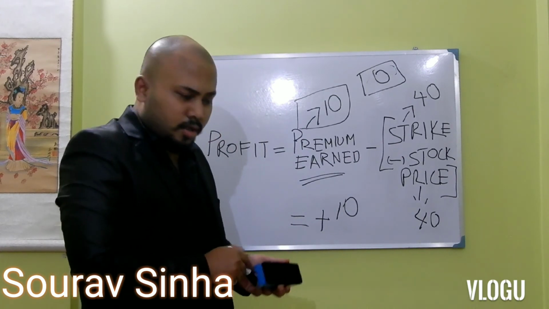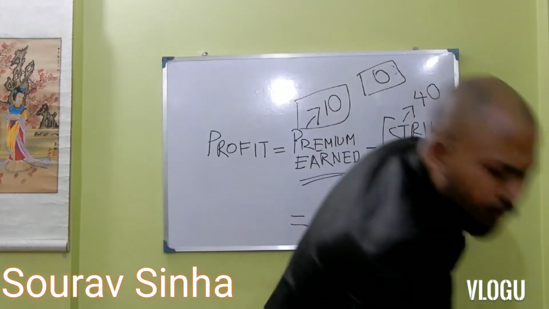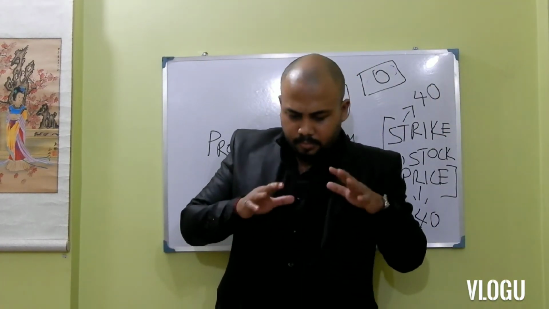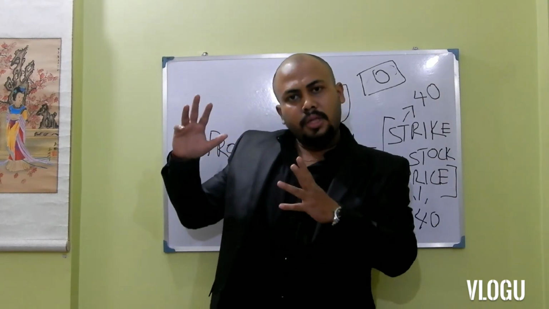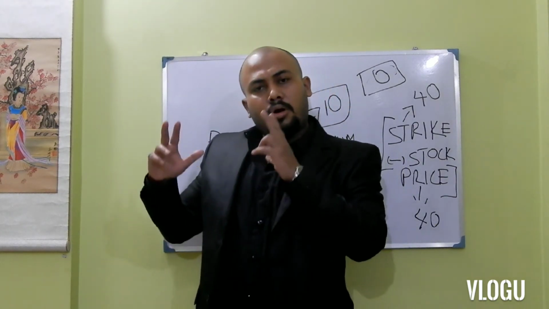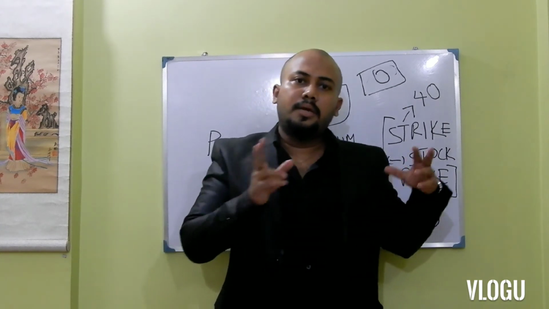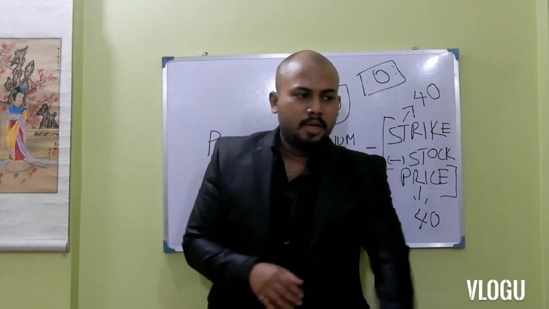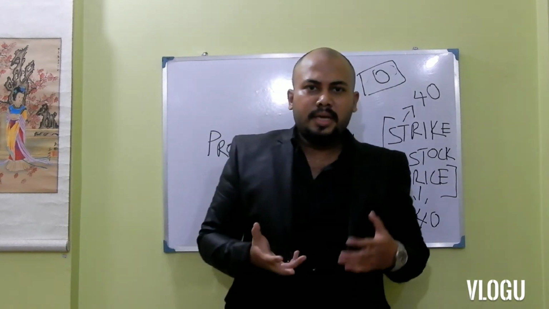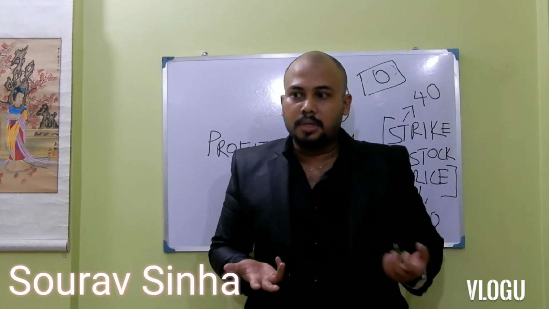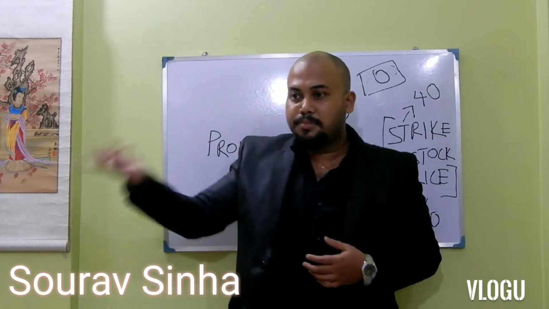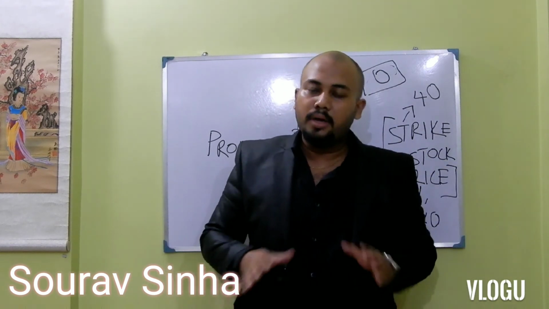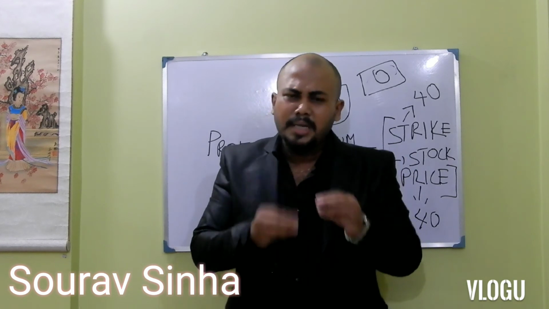So clear? So writing put and writing call options are very easy. You just need to systematically think what is happening, and you should think about what is happening from the put seller or call seller's point of view and also the buyer's point of view. Then it is a very easy arrangement. You just need to think clearly. So at times students get confused: what is this call option and what is this writer, how is he making a profit and unlimited loss, and how is all this arrangement going. Nothing to be worried about.